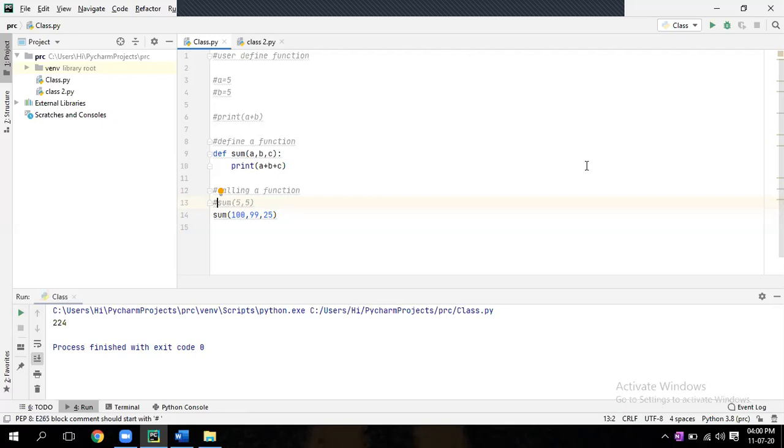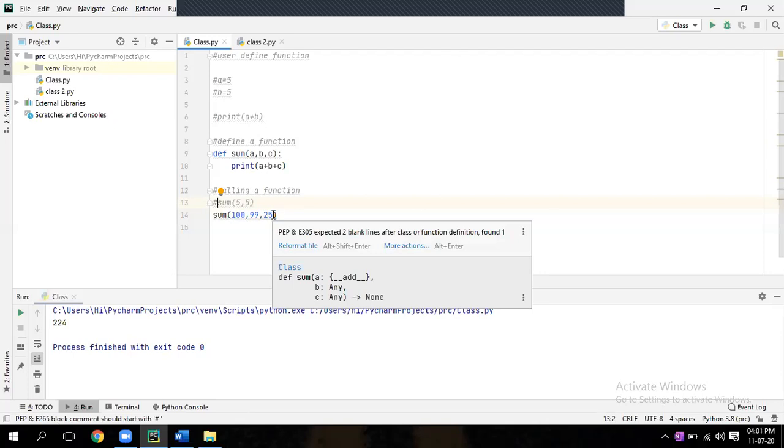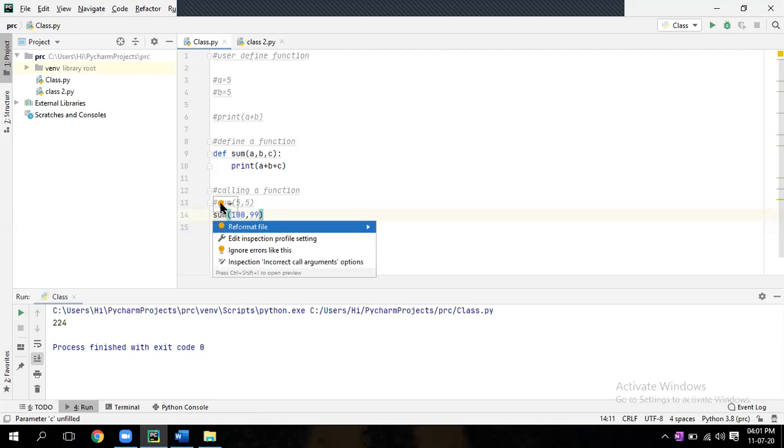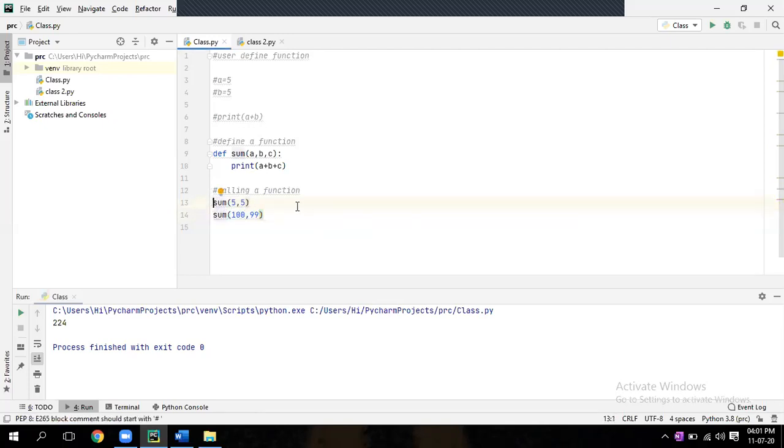There are so many things in functions. We'll study in depth one by one. This is just the beginning, how to create a function. Whatever assignments or coding you have done till now, you can convert into a function. Prime also you can put, and then palindrome number. Try to convert everything into a function, then call the function. Now we'll see in the next session.